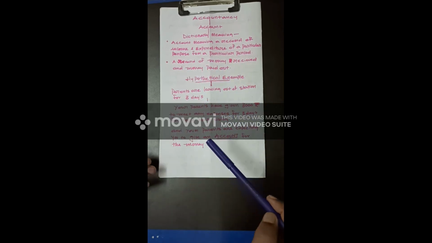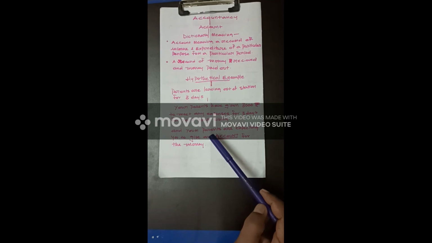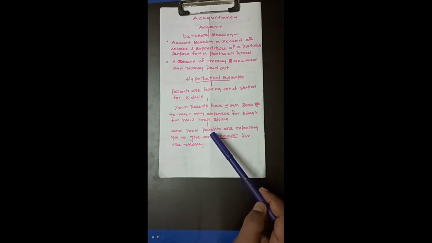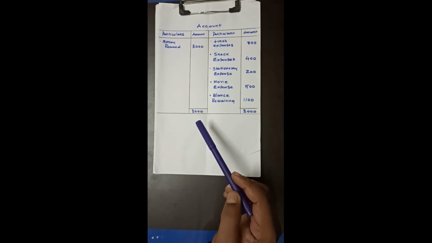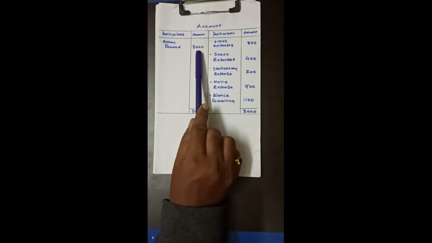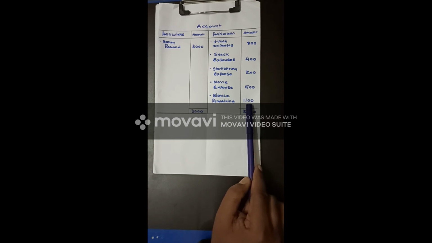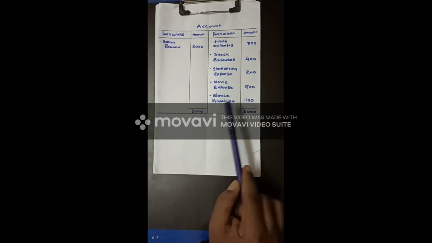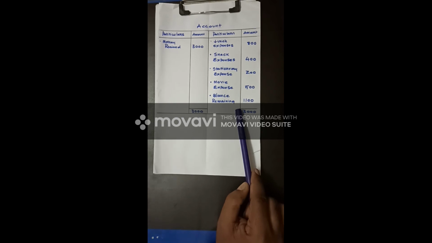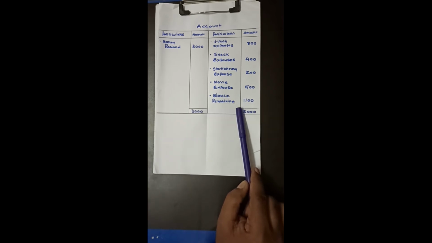And we understood this with the help of a hypothetical example of your parent leaving out of station, for which he has given you a certain amount of money and he has to keep an account of this. And we have given an account in terms of the money received and the money paid and the balance of money left. And we have understood that this is what we exactly do in almost all the chapters in accountancy.